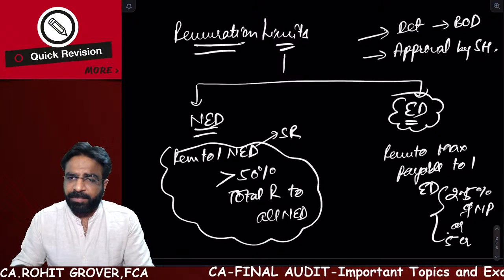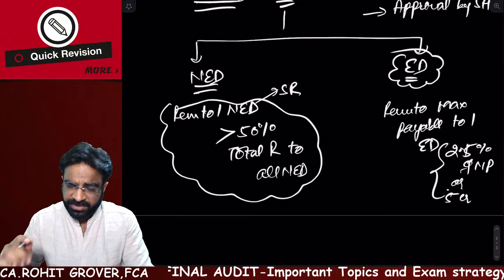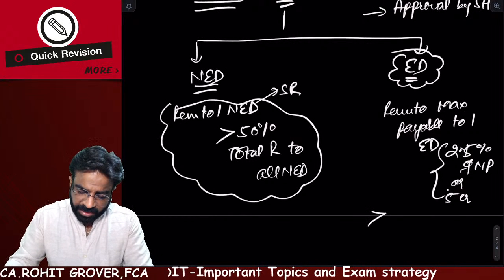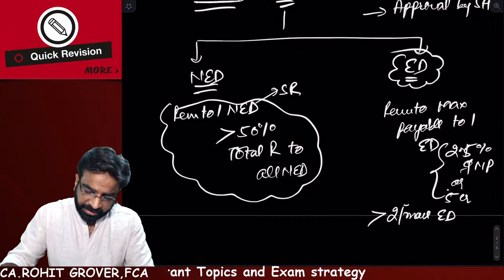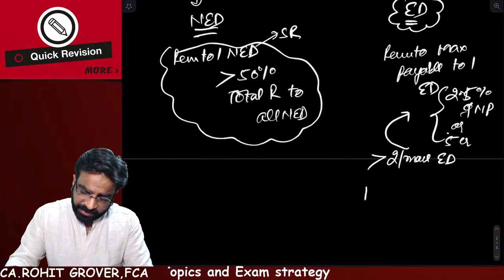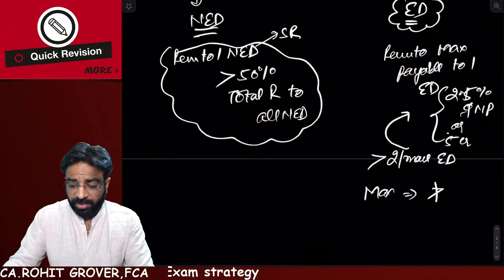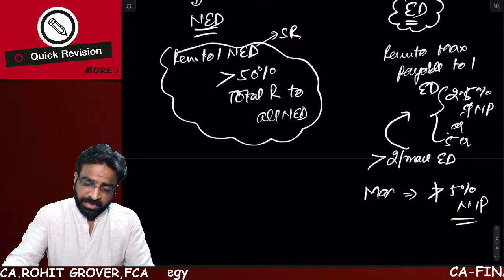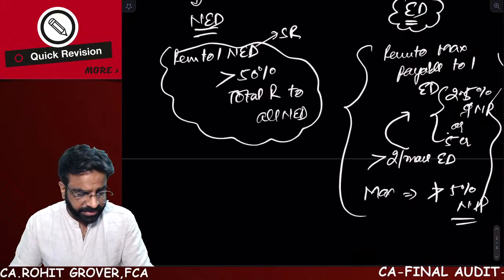And if there are two or more executive directors like this, then the maximum remuneration payable to these executive directors shall not exceed 5% of the net profits. This is the provision relating to the remuneration of executive directors, right or not?